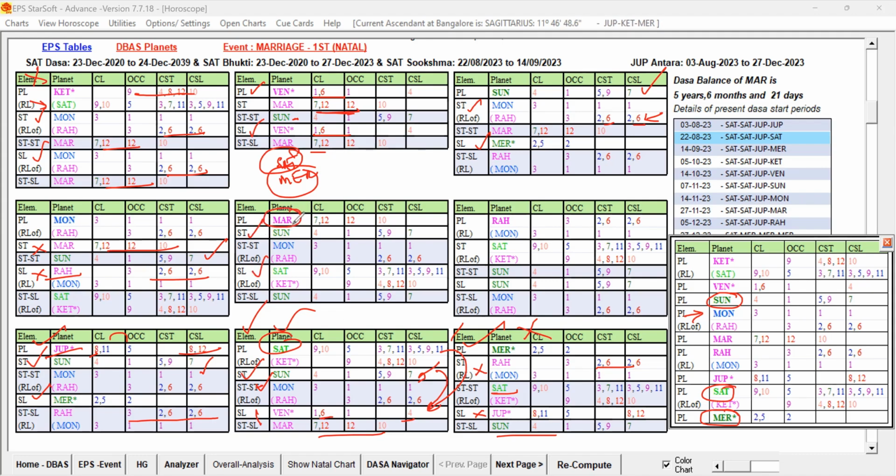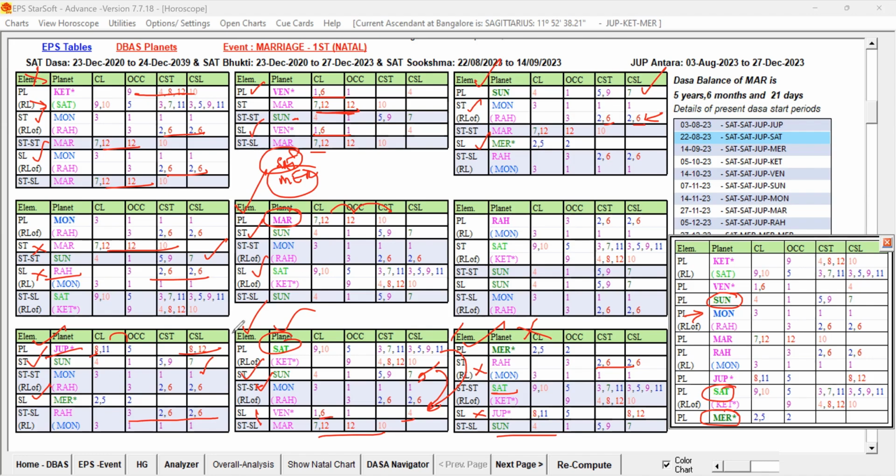Mars only having the weakness. But Mars is also not weak. Mars is 7th lord, but that is not being supported. 12 and 12 are not supported by the star lord. But 7 is further supported by the Sun and Saturn. This is very good. So Mars is good and Saturn is good. And Sun is also good, right?